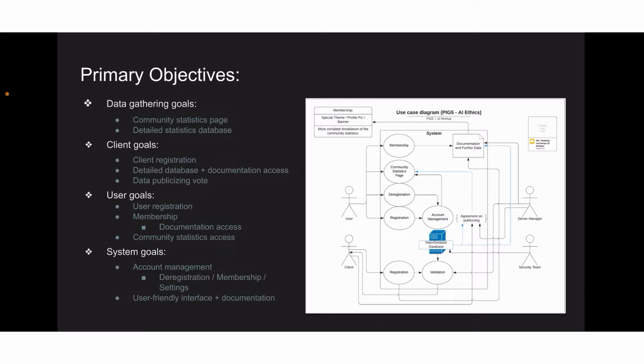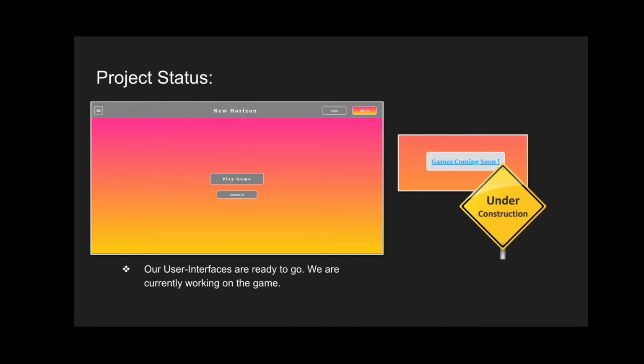Overall, our system goals will account for management of deregistration, membership settings, and the overall interactions between the clients, the users, and us. Project status. Our team is currently working on the game, and we have our user interface ready to go. You can interact with our user interface by going to the settings, contact us page, sign up, and statistics.